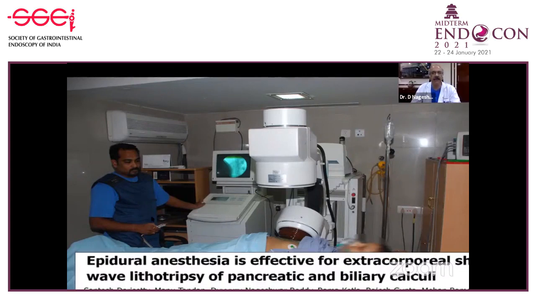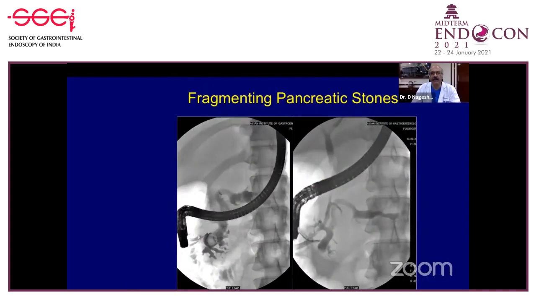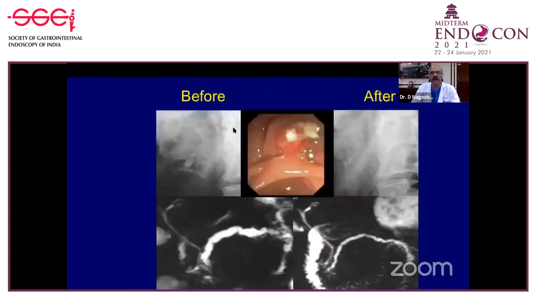You have to have an operator who has a passion for breaking the stones, because this can be a boring job. And we have somebody here, Dr. Vinod, only doing this the whole day from morning to evening. And of course, the use of epidural anesthesia, so the patient controls his breathing, also helps. So we don't use propofol or other forms of sedation, but epidural anesthesia. A combination of these 3 can result in very positive success rates, breaking these stones into small powder-like fragments, so the duct is completely cleared, and you can see the effect pre and post ESWL. Of course, sometimes even without endoscopy, if you can fragment the stones into very small bits like this, you can clear the duct. And this was a study from Jack Davies' unit.